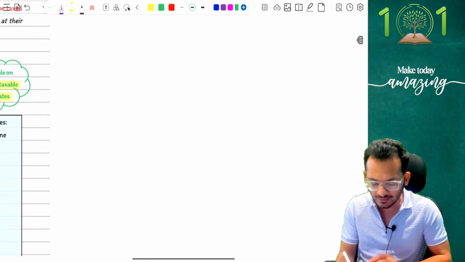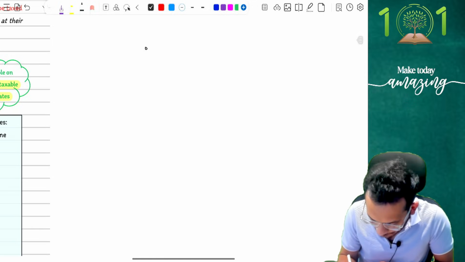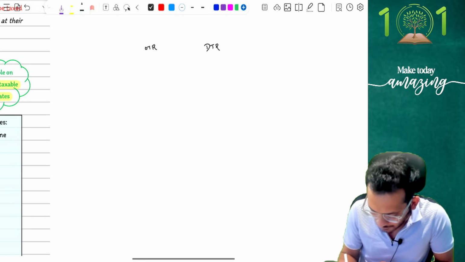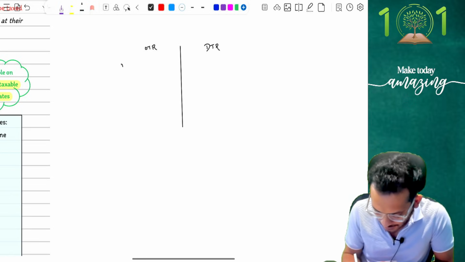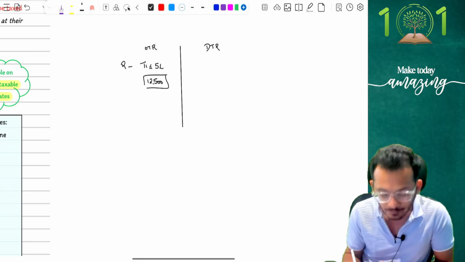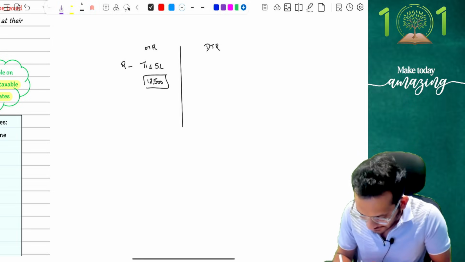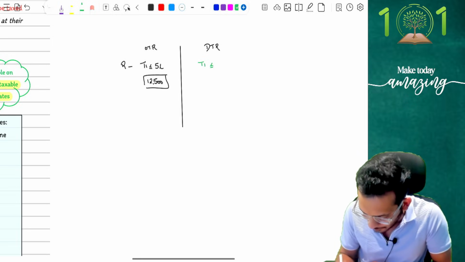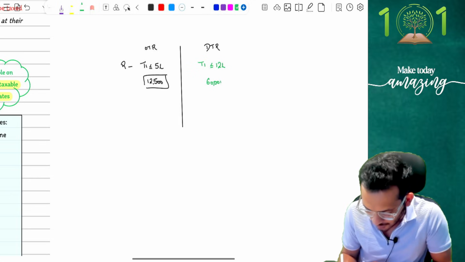So if I have to summarize this for you, people, it will work like this. Imagine if I'm in old tax regime or I'm in new tax regime. In old tax regime, what was the rebate condition? The rebate condition said your total income should be up to 5 lakh rupees and you'll get a rebate of 12,500. You remember this? Yes, chalo. On the right side, now the amendment comes and says that you have to have a total income of up to 12 lakh rupees and you will get a rebate of about 60,000 rupees.